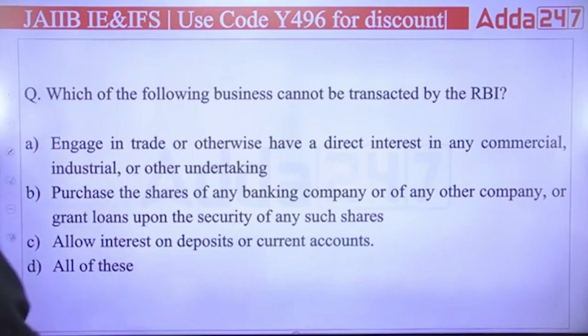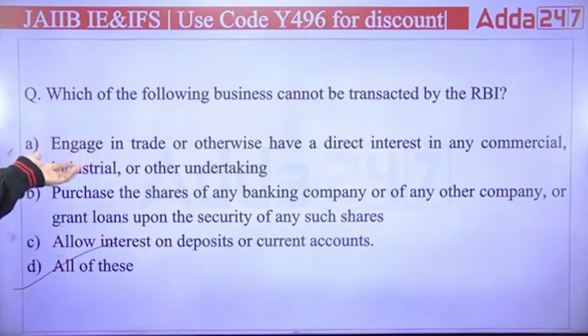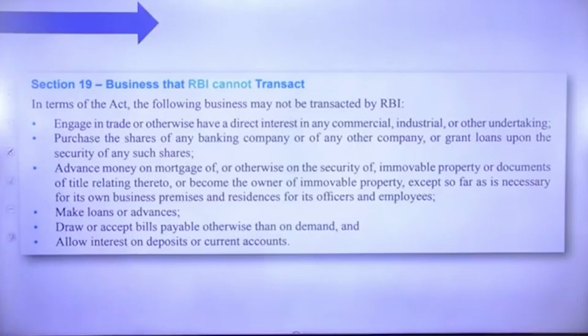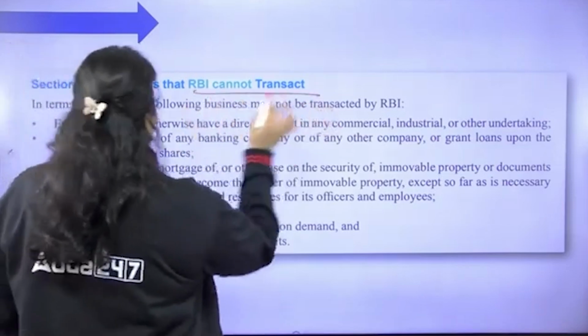Very good. All are not done by RBI. It means all of the above are not functions that can be performed by RBI. So the right answer is D. Section 19 talks about the business that RBI cannot transact.